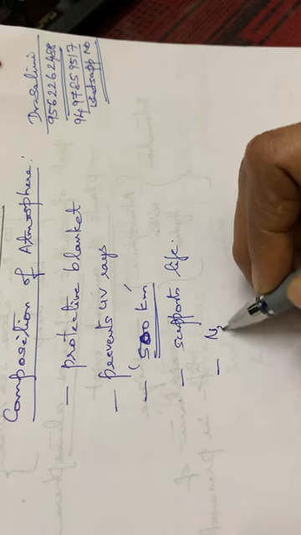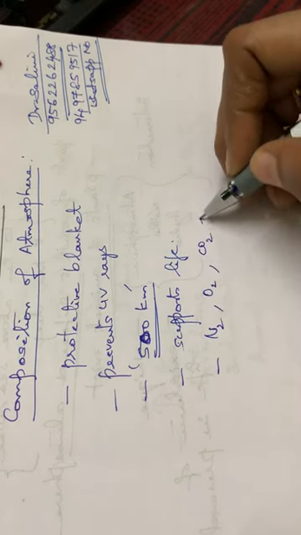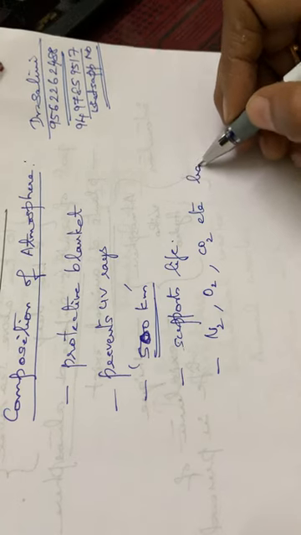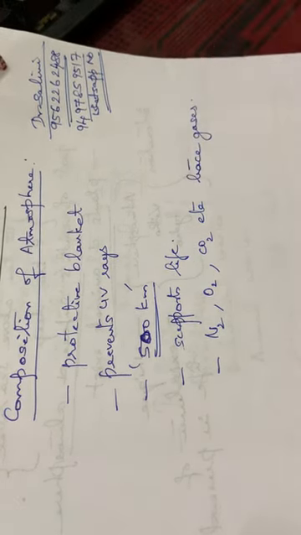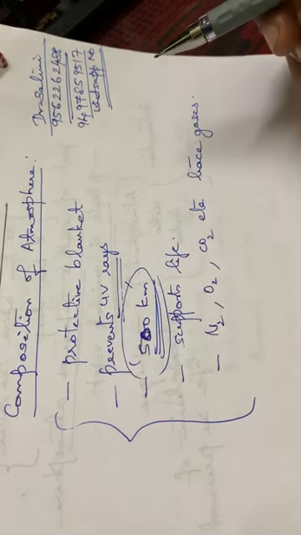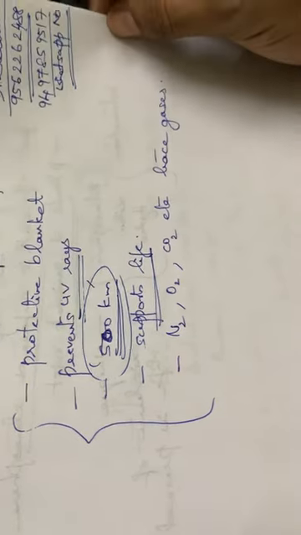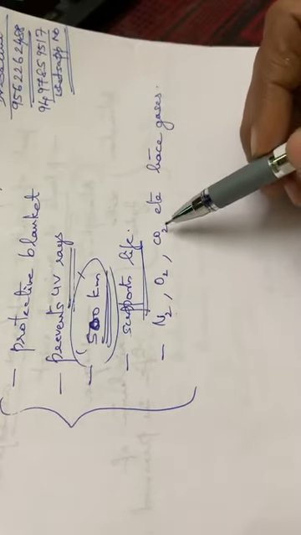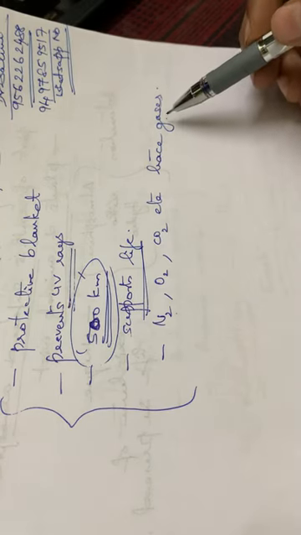It consists of so many gases, that is nitrogen, oxygen, carbon dioxide, etc., and so many trace gases are also there. It acts as a protective blanket, it prevents UV rays from reaching our earth surface, it extends up to about 500 kilometer, and it supports life. The major gases present here are nitrogen, oxygen, and a very small percentage of carbon dioxide along with some trace gases.